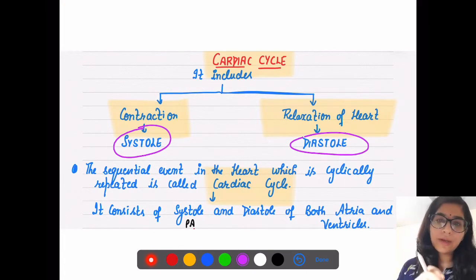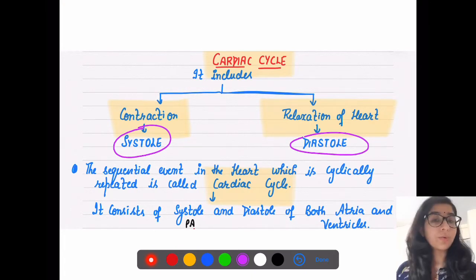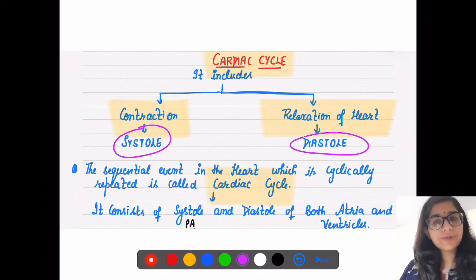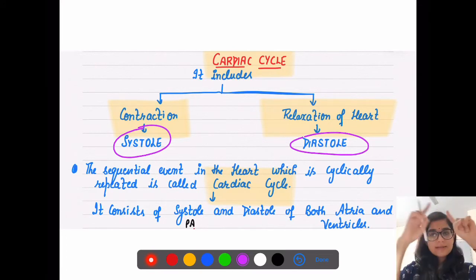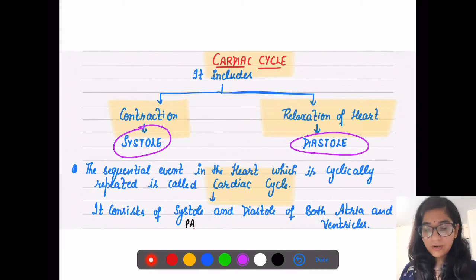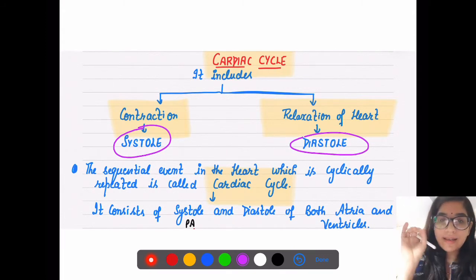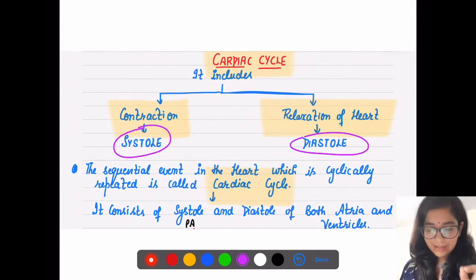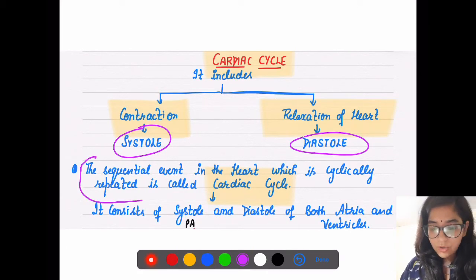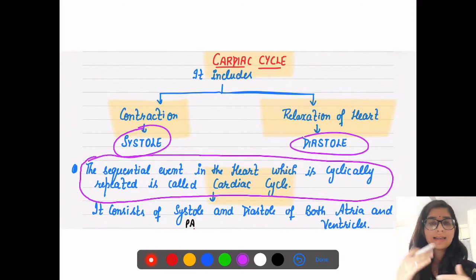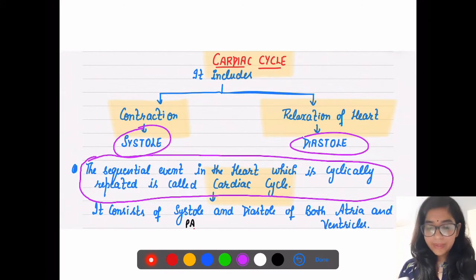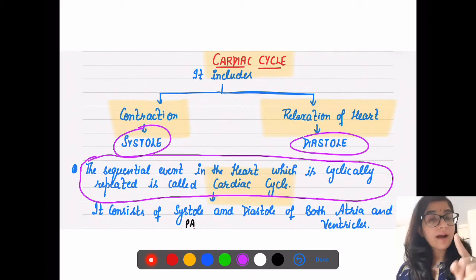It is not that one happened and the second will not happen, no, it is happening one after another. They are happening like 1 2 3, 1 2 3, in a sequence, in the form of a cycle. So we are calling it a cardiac cycle. When you have to mention the definition, the sequential event in your heart which is cyclically repeated is called your cardiac cycle.